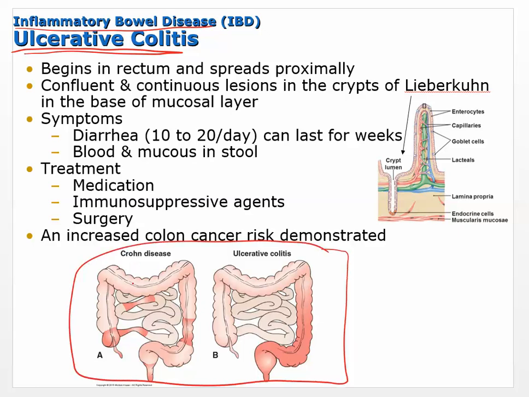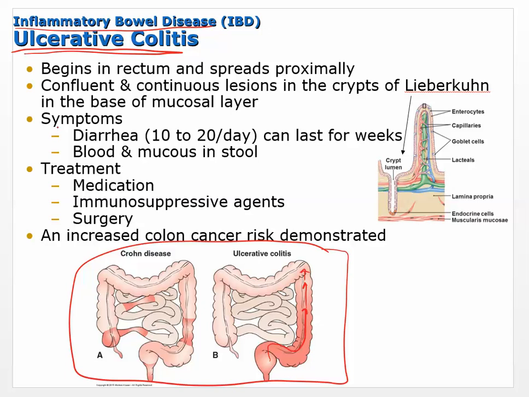First of all, Crohn's disease, we were talking about these skip lesions, or how there was some inflamed material and then normal for a while, and then inflamed again. And it can happen anywhere with Crohn's disease. Ulcerative colitis tends to begin in the rectum and then it spreads proximally. Okay, so it spreads through the colon from the rectum.